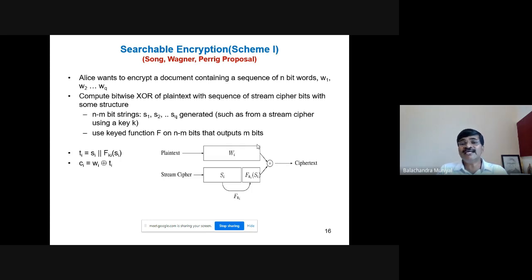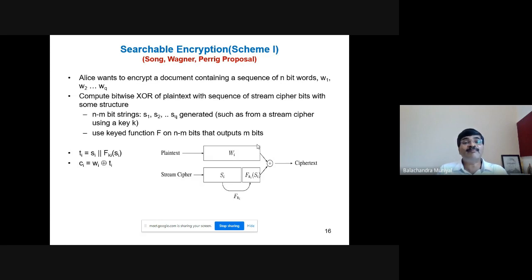You may use any stream cipher technique to produce a stream cipher, and this should have a definite structure. In the sense, the stream ciphers you produce from the words W1, W2, etc., must consist of n minus m bits, where n is the total number of bits in the word.